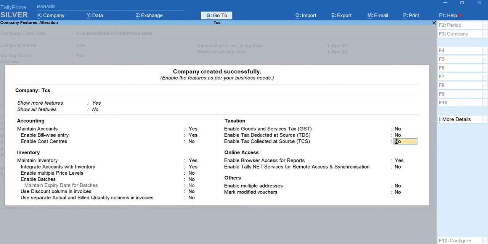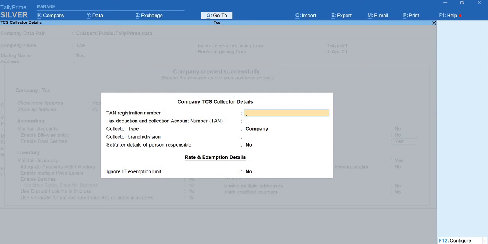We are practicing TCS, so we have to enable this feature. To enable this, convert this into yes, and it will ask for certain details. We have to furnish the details. Just like TDS, even TCS will have the TAN number, which stands for Tax Deduction and Collection Account Number. That is 4 alphabets, 5 numerics, and 1 alphabet. That is the format of your TAN number. Repeat the same number in the next line.